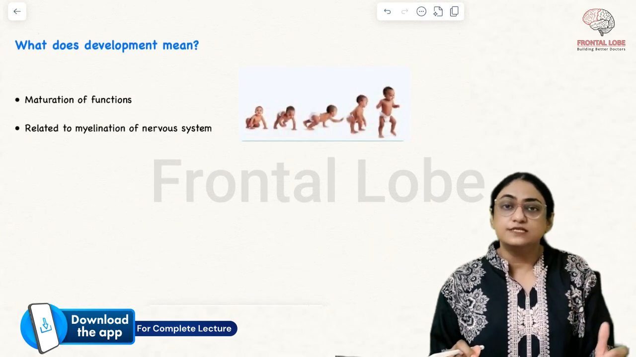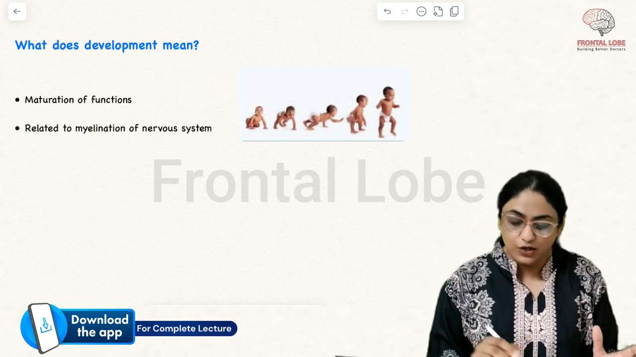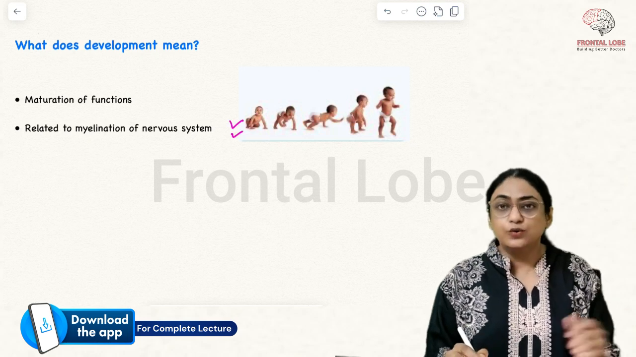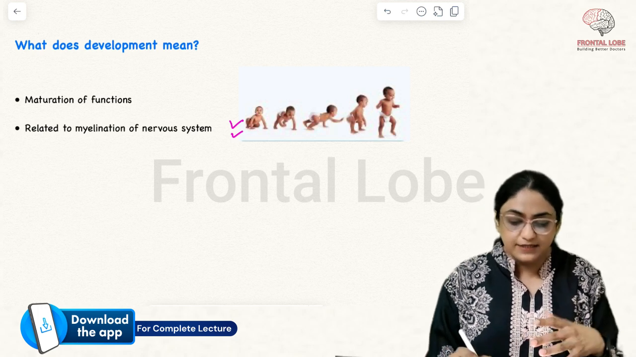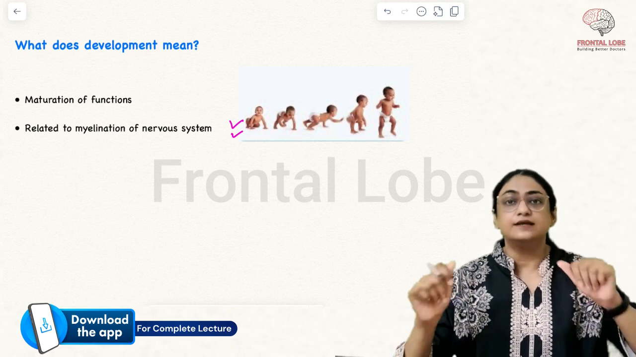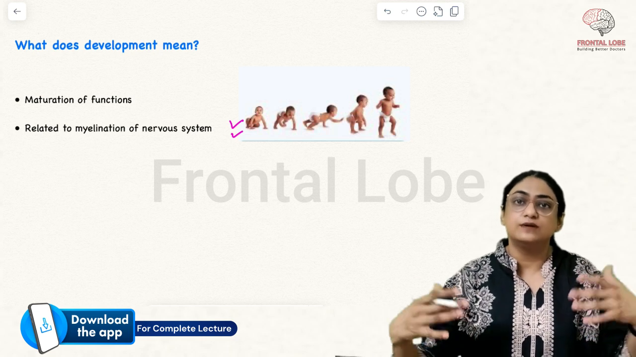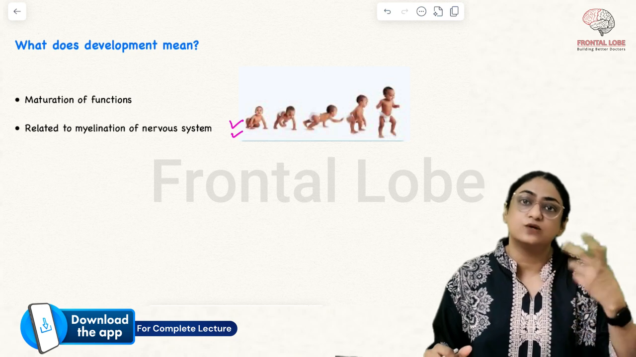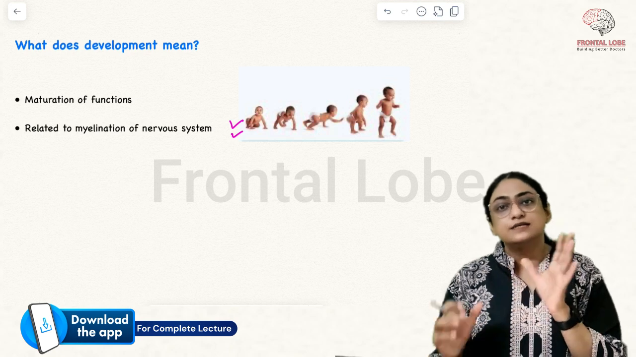Coming to development, what does development mean? Development is, as I told you, maturation of function. As you can see in the picture, the child is just lying down on the back. Then the same child will crawl, then creep. Then the child is able to stand with the help of support. Then the child is able to stand without support. Then he walks, runs, hops, jumps, right? So this is nothing but maturation of function.